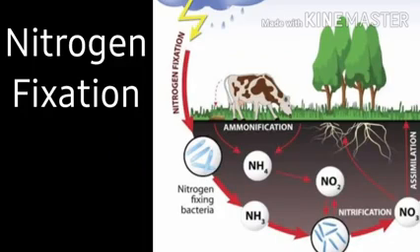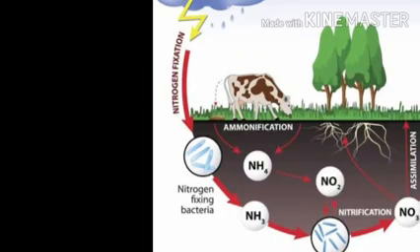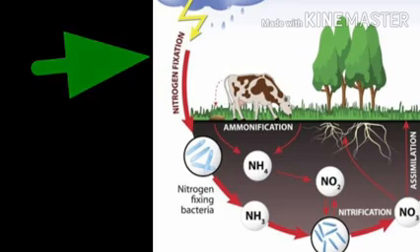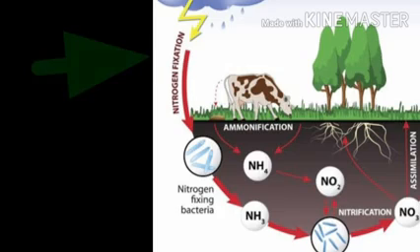Nitrogen fixation. In the previous classes, you have learned about the bacteria Rhizobium. This bacteria lives in the root nodules of leguminous plants like pea, beans, etc. They help in the fixation of atmospheric nitrogen into soluble compounds that can be easily absorbed by the roots of the plant. The conversion of free atmospheric nitrogen into useful nitrogen compounds is called nitrogen fixation.